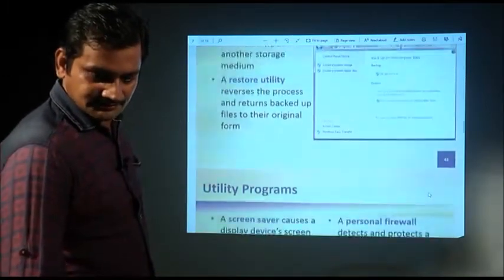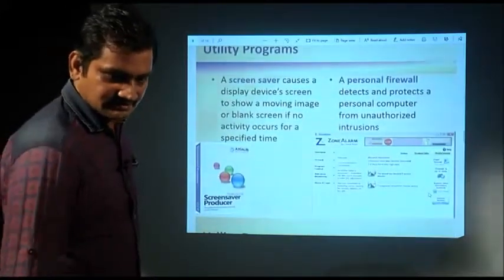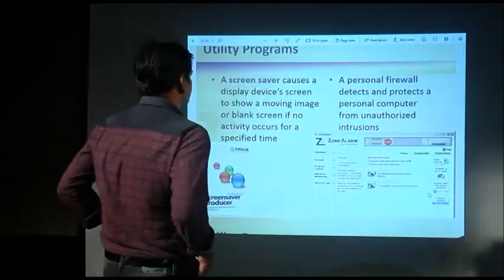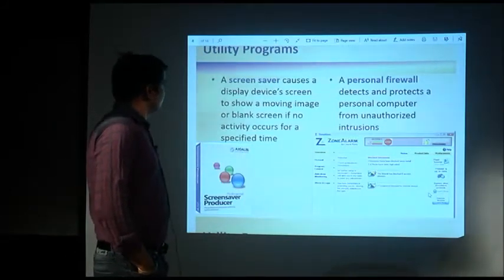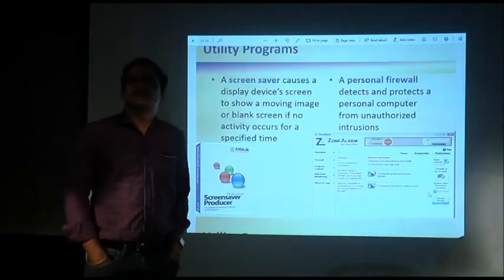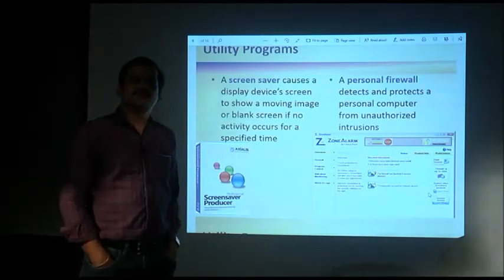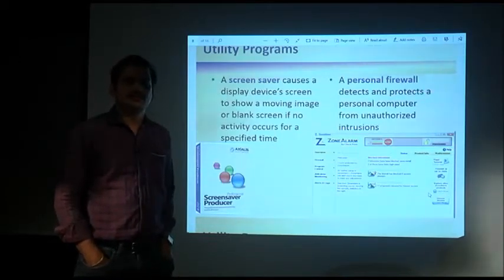Then coming next is screensaver and personal firewall. Screensaver, what a screensaver is: sometimes while working on a system, we leave the system idle, maybe knowingly or unknowingly. Okay.